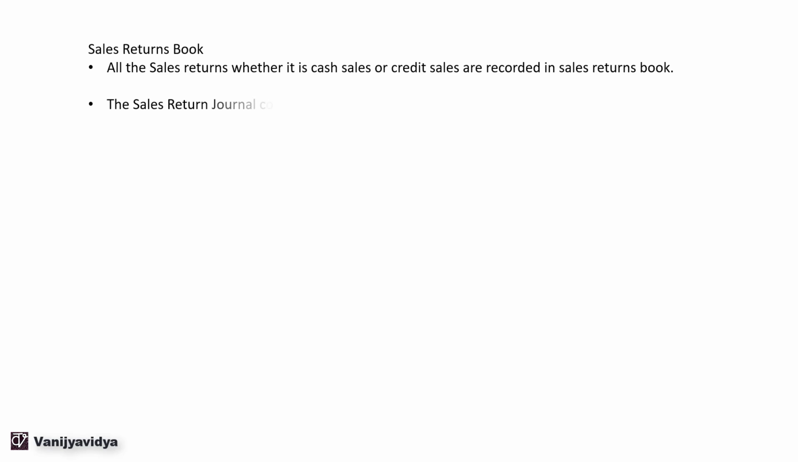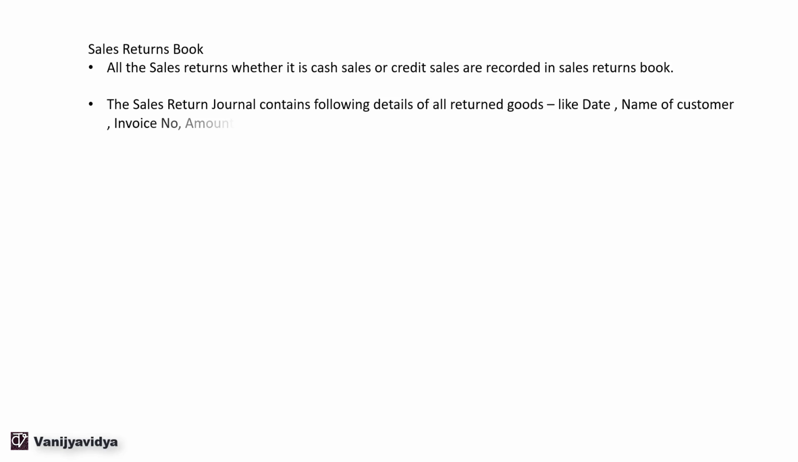The sales return journal contains the following details of all returned goods: date, name of the customer, invoice number, and amount. The amount recorded in the sales return journal is the net amount in the invoice. So like the sales journal, the sales return journal will also contain all the details, and the amount is the net amount in the invoice.